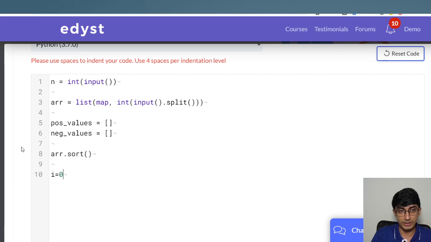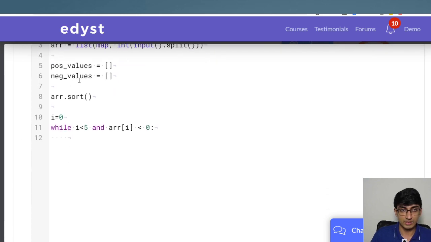I'll start from the beginning: i is equal to 0, while i is less than 5 and arr[i] is still less than 0. That means we want only those values that are negative in these negative values. We'll do negative_values.append, and what do we append? We append arr[i]. And also, increment, otherwise we'll get into an infinite loop, so i is equal to i plus 1. That is that.